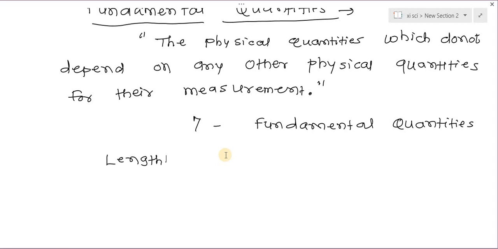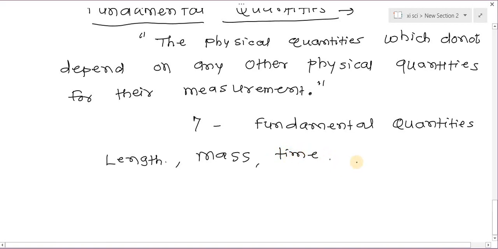First is length, then the second quantity is mass. We can measure the mass independently. For the measurement of mass, we do not depend upon any other quantity. Third fundamental quantity is time. Then the fourth is temperature, which is independent. Fifth is electric current, which is also a fundamental quantity.